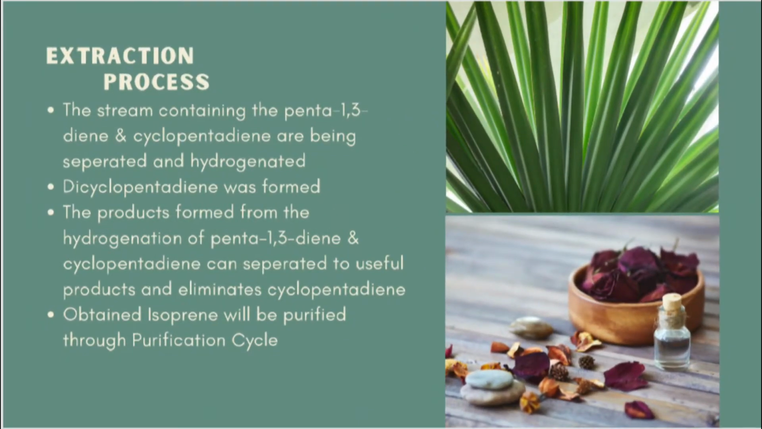So, in the process, first, the stream containing penta-1,3-diene and cyclopentadiene is separated and hydrogenated. Then, dicyclopentadiene is formed. The products formed from the hydrogenation of penta-1,3-diene and cyclopentadiene can be separated into useful products and eliminate cyclopentadiene. Lastly, the obtained isoprene will be purified through the purification cycle.